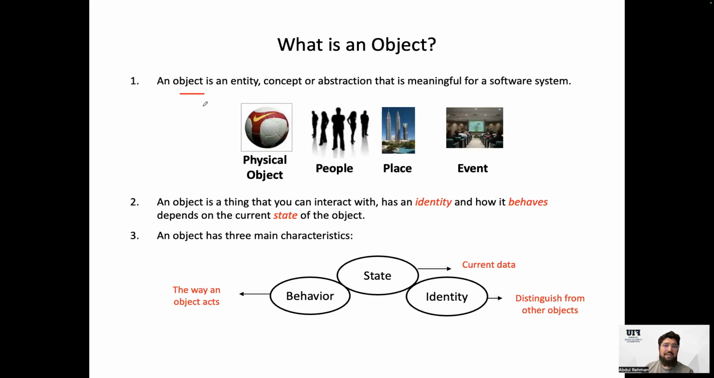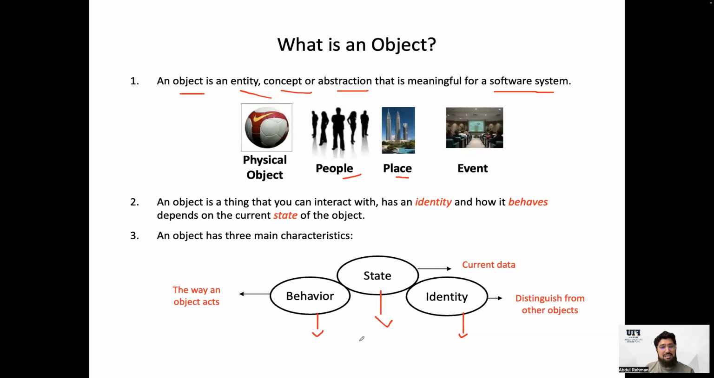So definitely we have to understand what is an object. An object is any entity, concept, or abstraction that is meaningful for the software system that we are going to develop. So it could be a human, a place, an animal, it could be anything. Whenever we talk about objects, usually objects have their identity or their data, which is like state, in other words, and their behavior, the actions.